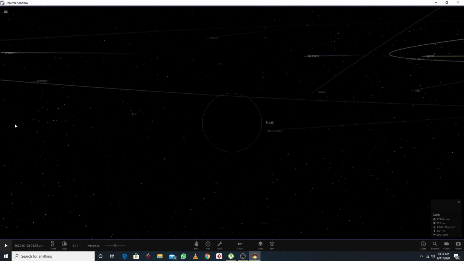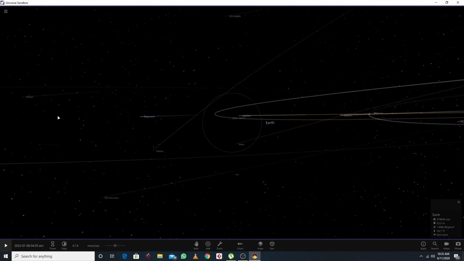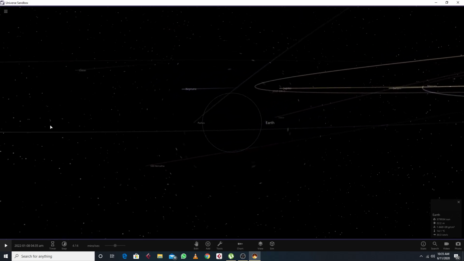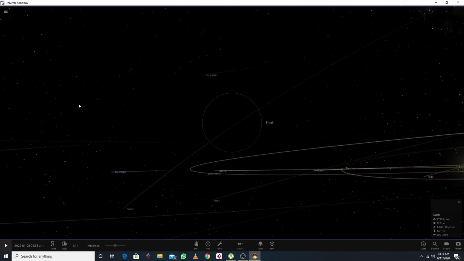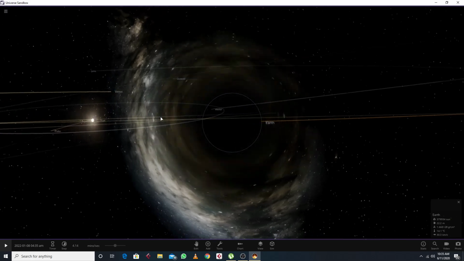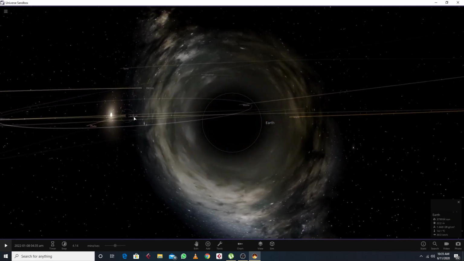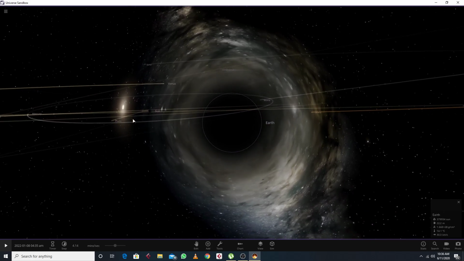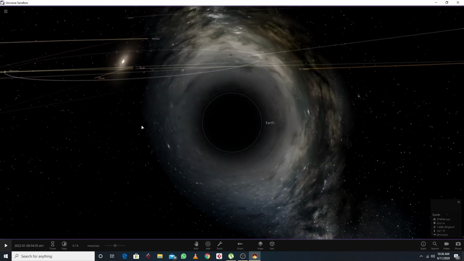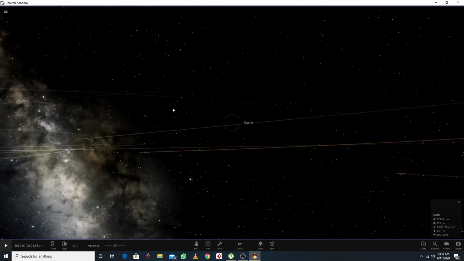According to the theory of general relativity, a sufficient compactness of mass can deform space-time and form a black hole around it. So yeah, here we can see the central region is also deformed. Actually the light is deformed. Whatever light is coming from the central region is now deformed. So let's make it on the scale of the solar system.